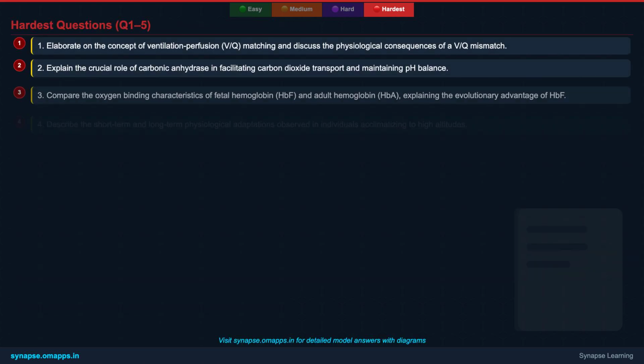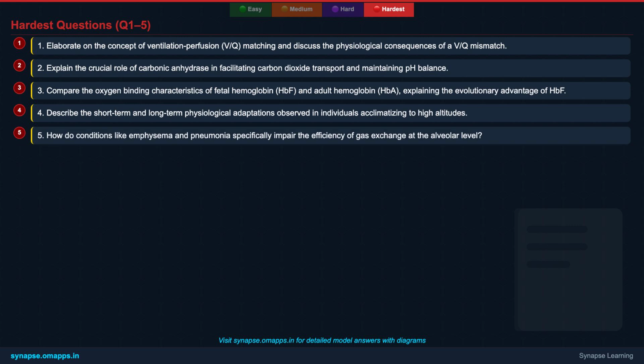Let's test your advanced knowledge with the first set of hardest level questions. 1. Elaborate on the concept of ventilation perfusion matching and discuss the physiological consequences of a VQ mismatch. 2. Explain the crucial role of carbonic anhydrase in facilitating carbon dioxide transport and maintaining pH balance. 3. Compare the oxygen binding characteristics of fetal hemoglobin and adult hemoglobin, explaining the evolutionary advantage of fetal hemoglobin.